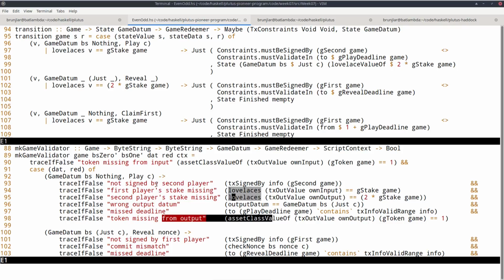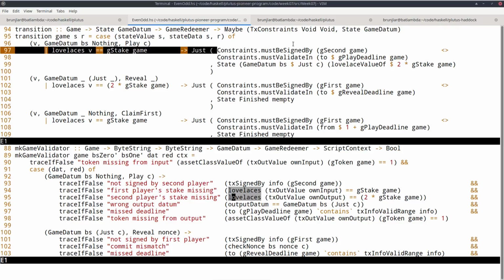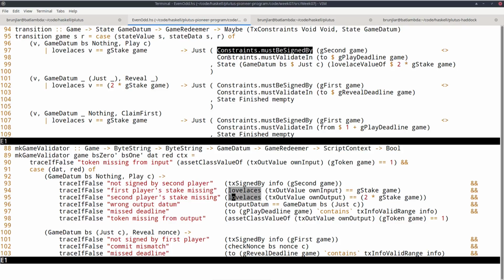So here we have these two constraints, must be signed by second and must validate n before the play deadline. And this corresponds here to the first condition, must be signed by the second player, and the deadline thing is here. And if you check exactly all these conditions are covered here as well in slightly different form and actually shorter form. And we don't have to worry about the NFT, that already makes it shorter.